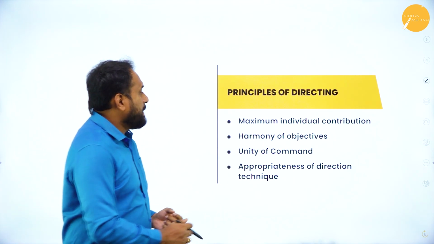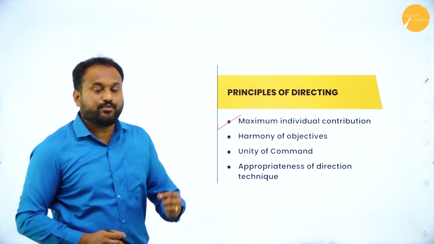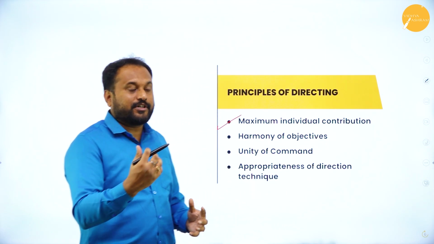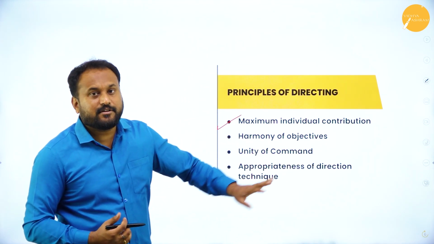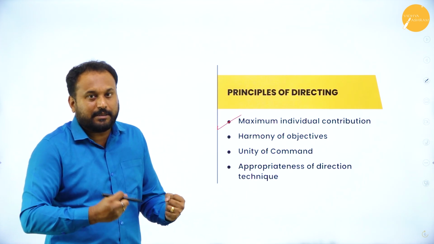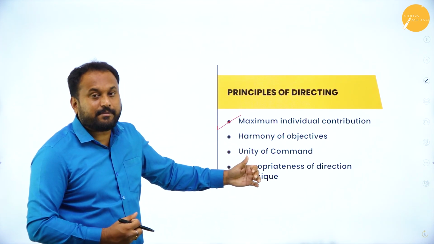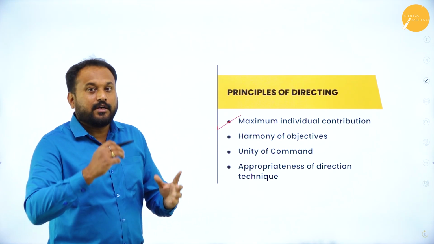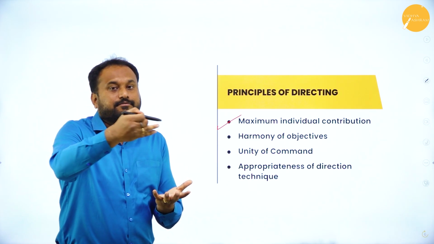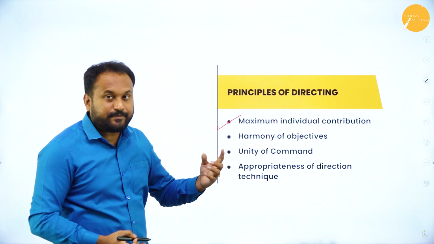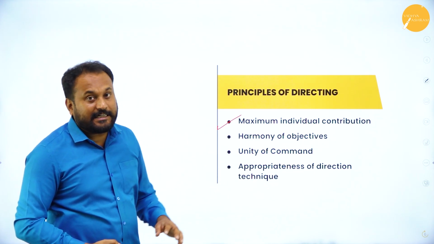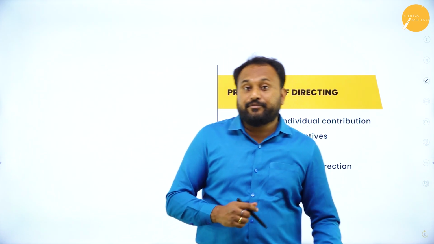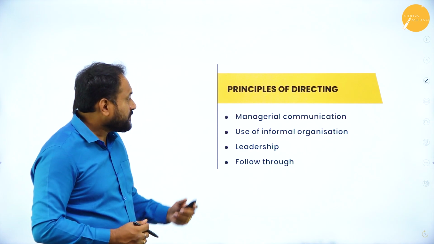So the principles are maximum individual contribution. So the first principle of directing is what? The employee should do the maximum work. Harmony of objective. Whenever we are working, we should have that harmony bond, the brotherhood bond. Unity of command. One person is your boss, right? So you should report to only that one person. Each and every individual will have one person as the boss. So unity of command should be there. Appropriateness of directing technique. Now you are supposed to go with a beautiful technique of directing. You should not confuse anybody whenever you go with directing.